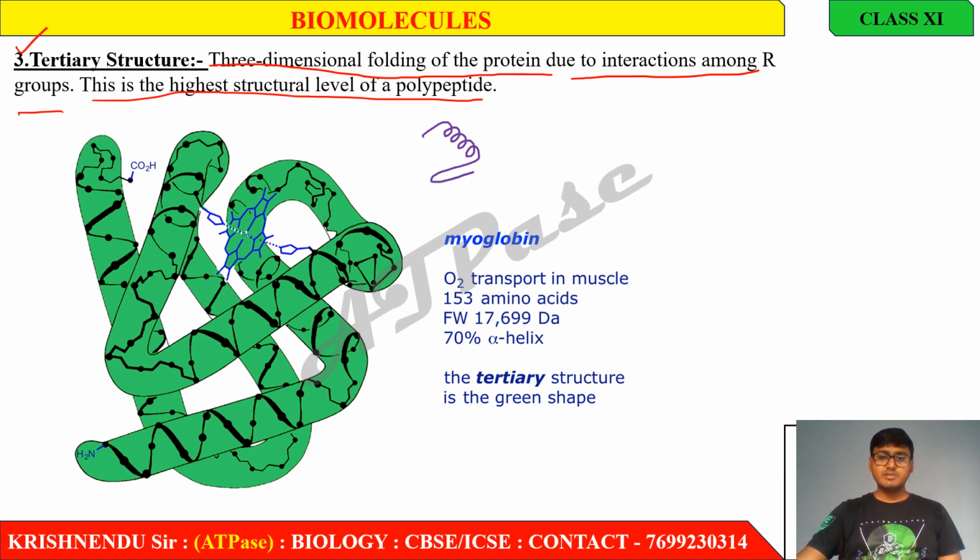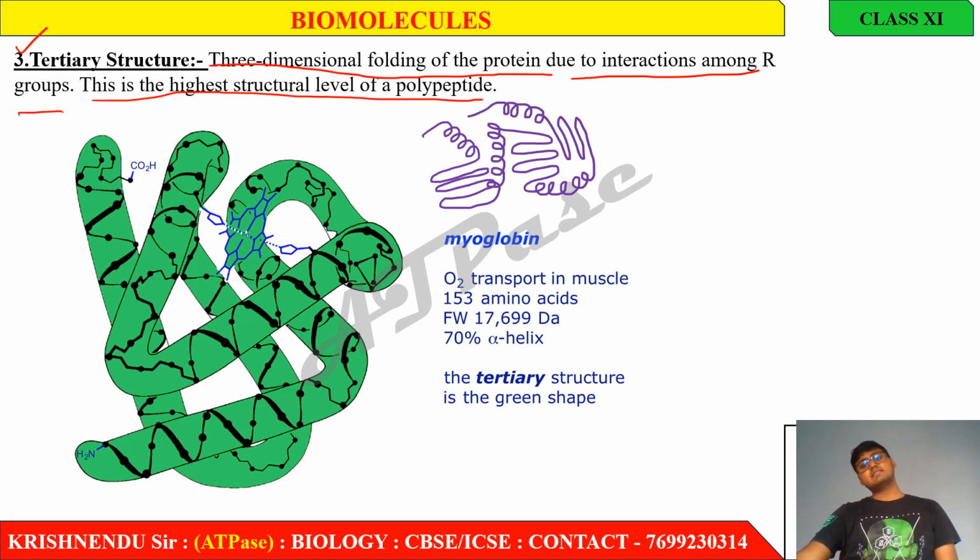Next, here beta pleated sheet is present. Next, alpha helix is again present, then beta pleated sheet, then alpha helix again, then beta pleated sheet, and alpha helix again. So this is the actual figure of tertiary structure.